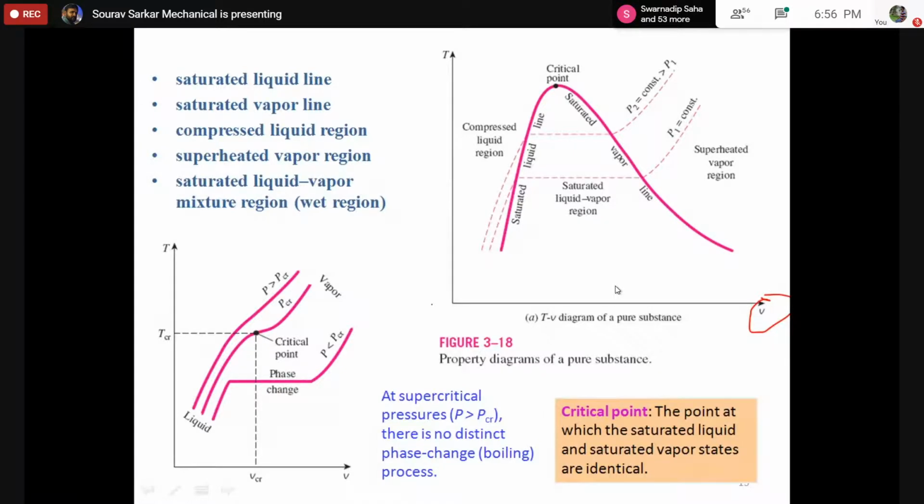Simply, I will take out this diagram. This diagram is already given in your textbook. I will locate the temperature. It is 200 degrees Celsius. This is my 200 degree temperature line, and I will locate the volume, and if it is intersecting somewhere there, I will call him back and say that you have a mixture.